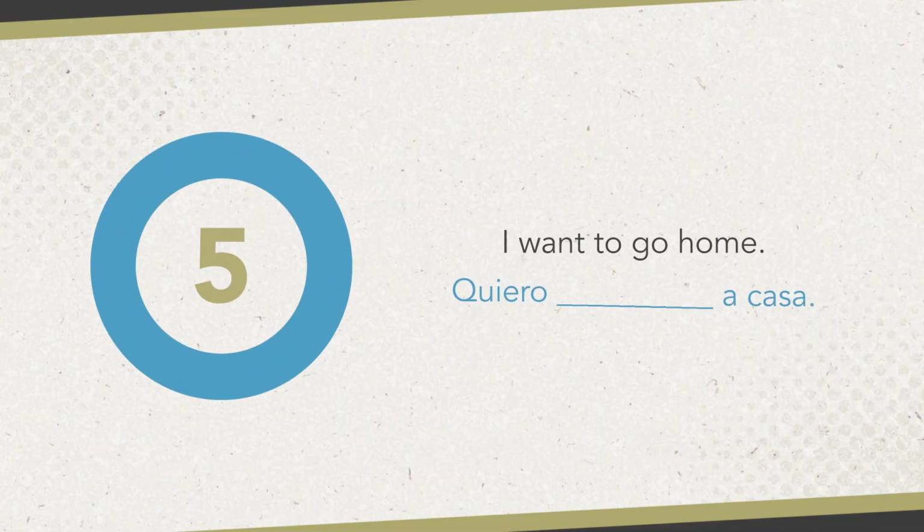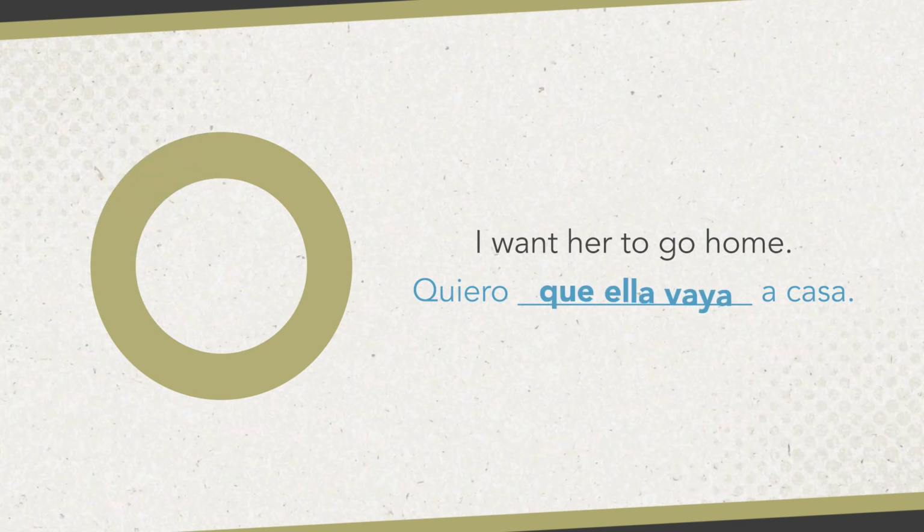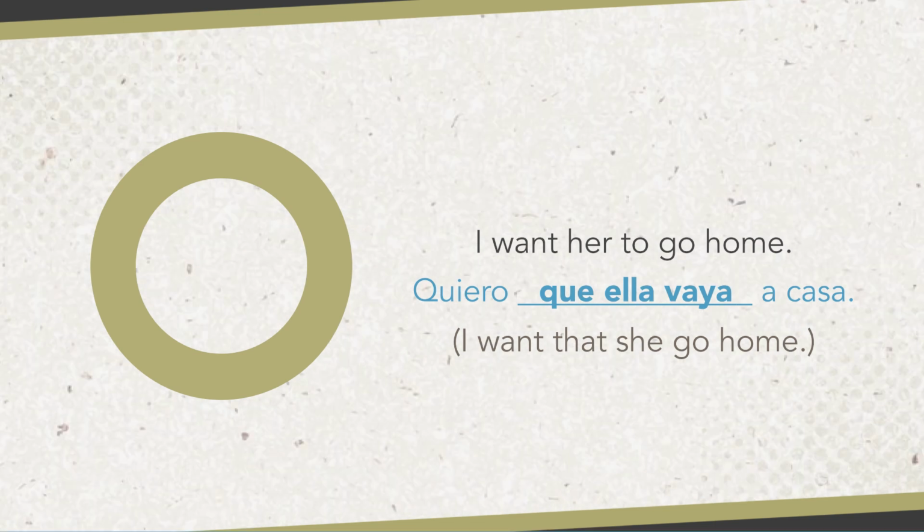Let's get a little practice with this. For each of these sentences, try to predict whether you'll use ir or que and vaya. First, I want to go home. Quiero ir a casa. I want her to go home. Quiero que ella vaya a casa. Literally, I want that she go home.